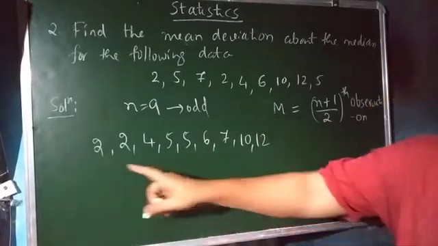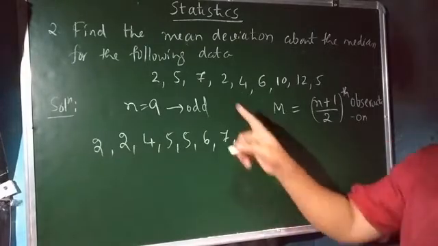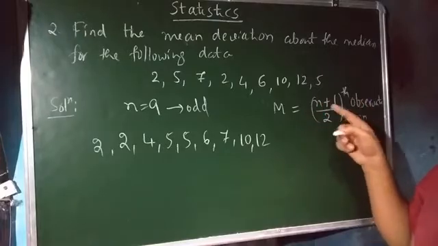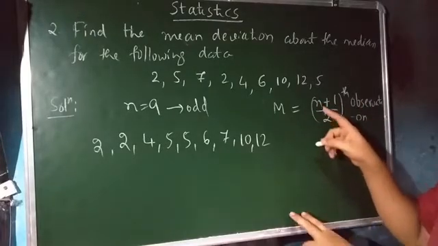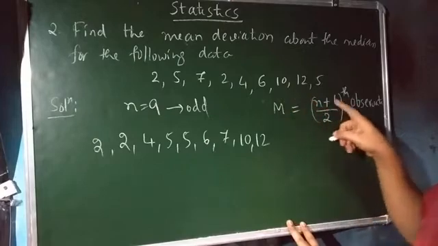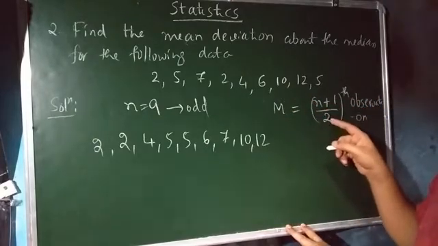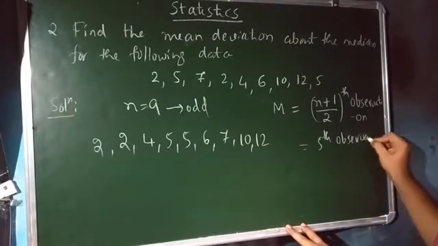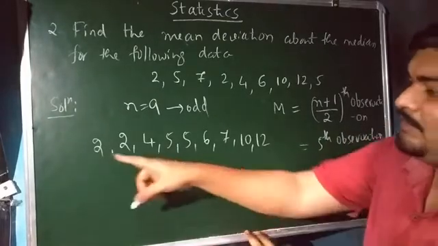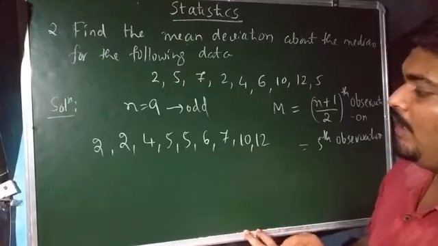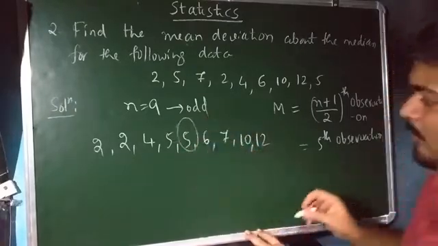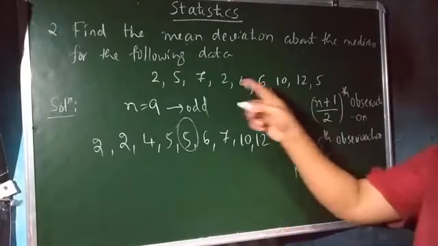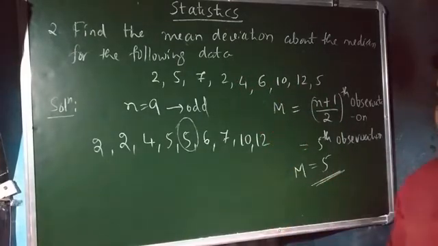Now here in this set of ascending order of the given ungrouped data points, which one is the n plus 1 by 2th observation? That is n is equal to 9, 9 plus 1 that is equal to 10, 10 by 2 that is equal to 5th observation, isn't it? Which one is the 5th observation in this ascending order of the ungrouped data points? That is exactly equal to 5. Therefore, the median for this set of ungrouped data points is exactly equal to 5.